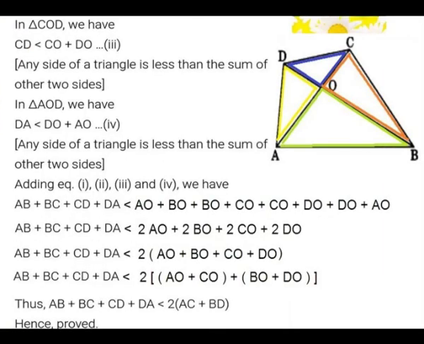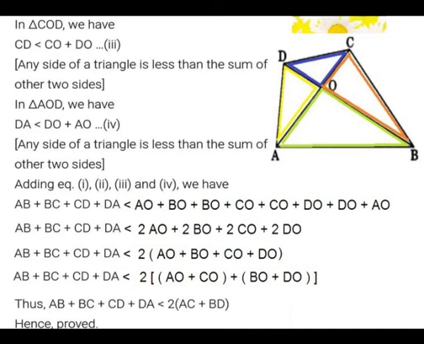Now consider the triangle COD. In that we have CD is less than CO plus DO. Take it as the third inequality. Now consider the triangle AOD. In that we have DA is less than DO plus AO. Take it as the fourth inequality.